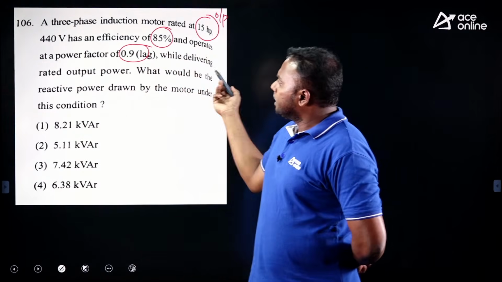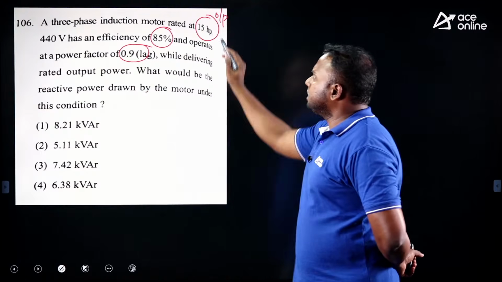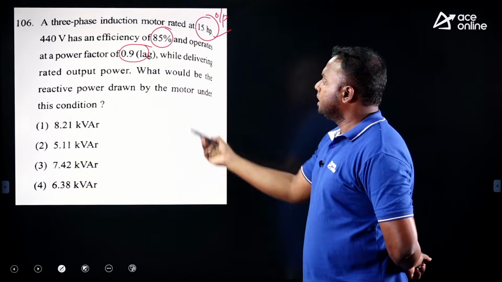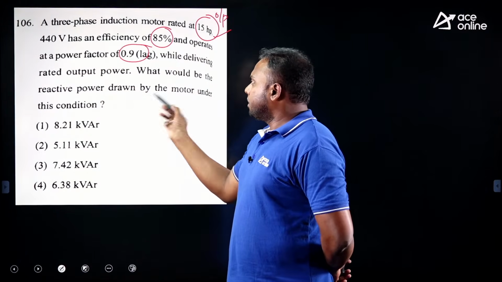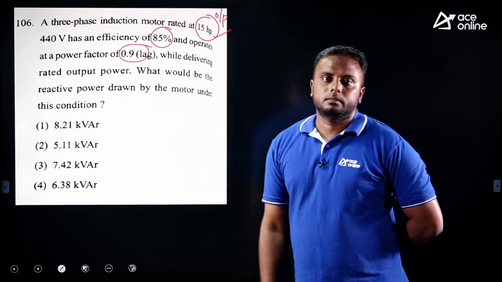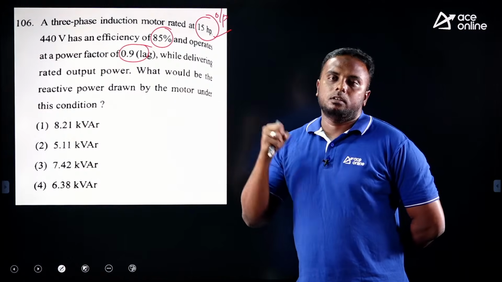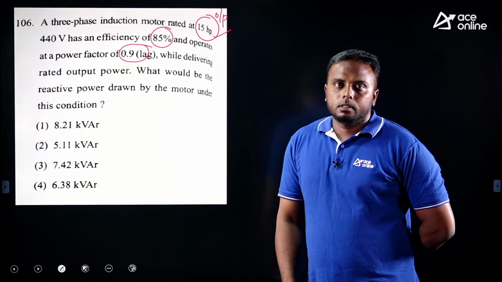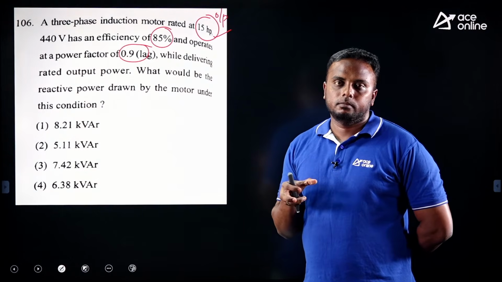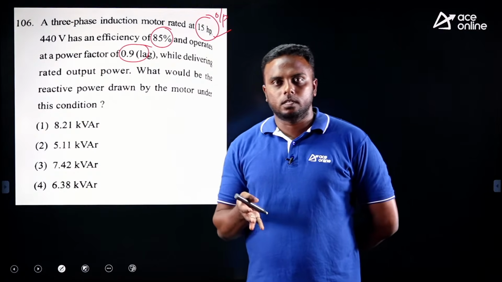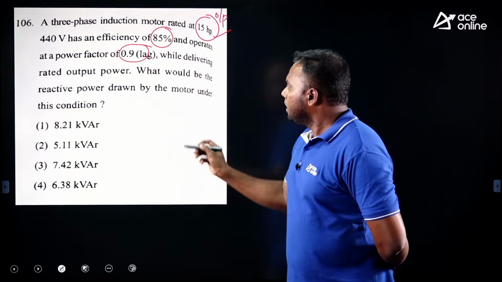While delivering rated output power, rated means full load output, what would be the reactive power drawn by the motor under this condition? For this you have to first find how much input power the motor is drawing. Once you know the active power, that is the input power, then automatically reactive power will come.